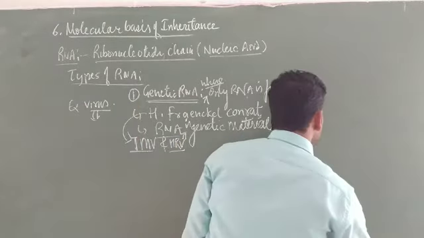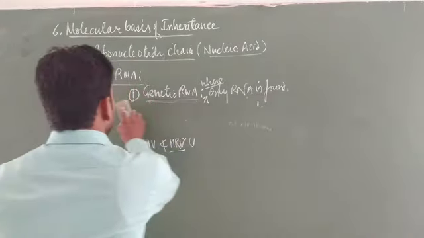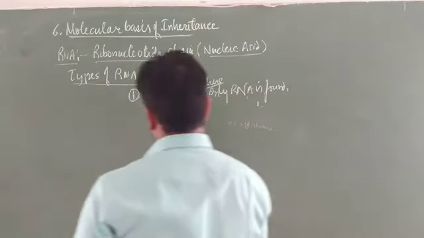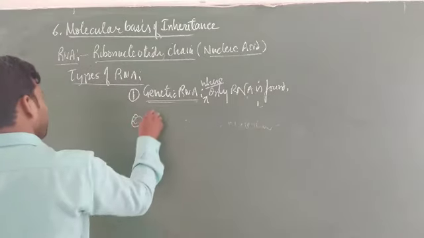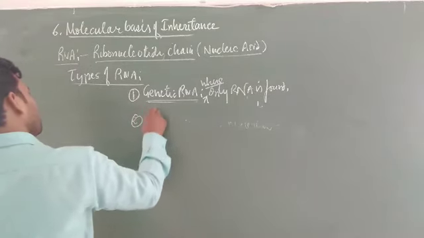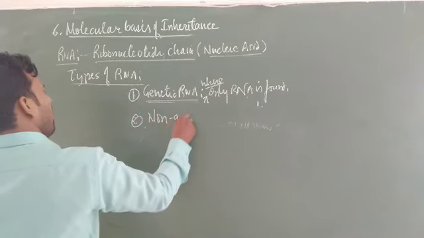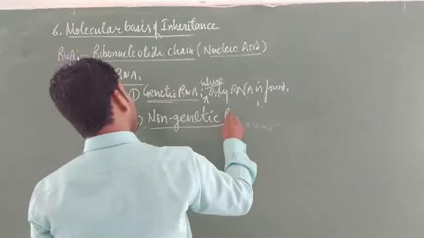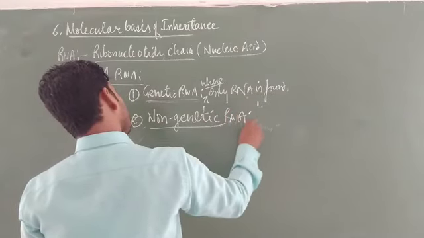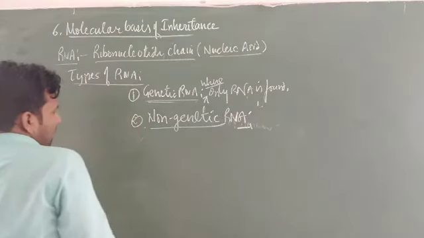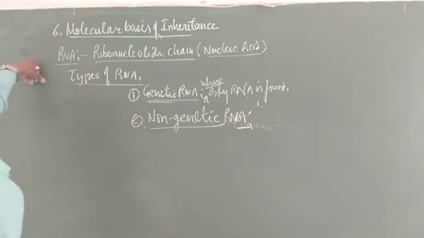But in those organisms where the genetic material is found as DNA, this is called non-genetic RNA.